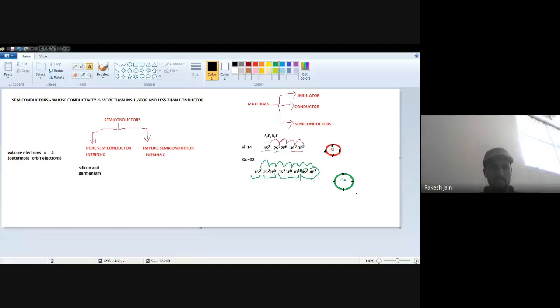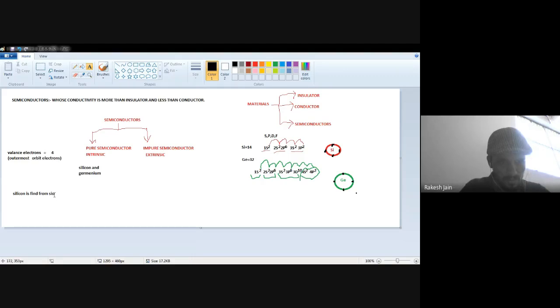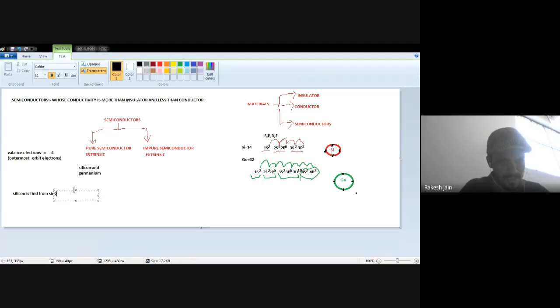Among silicon and germanium, if we compare those elements, one of the most basic and important reasons why silicon is preferred over germanium is that silicon is obtained from silicon dioxide, which is easily available in vast quantity.